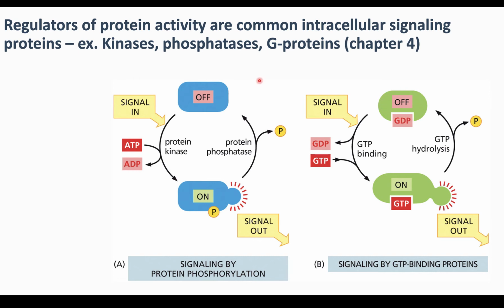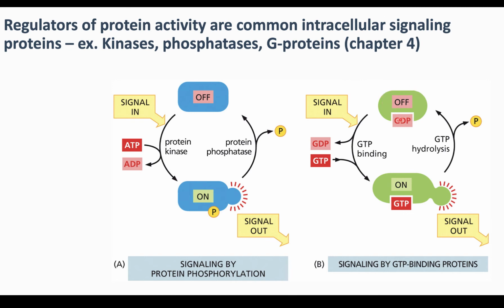Later in the chapter, we'll look at two cell signaling pathways, or two common families. One is receptor tyrosine kinases. Those receptors turn on many kinases and also at least one G protein.